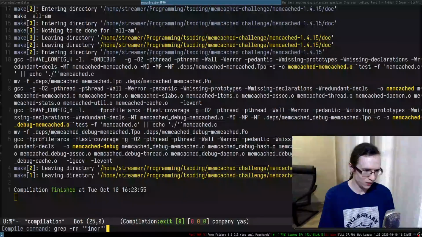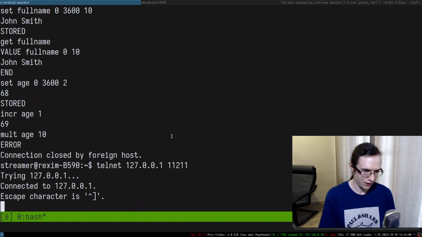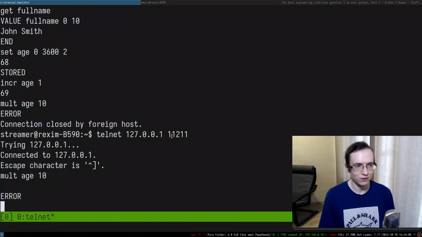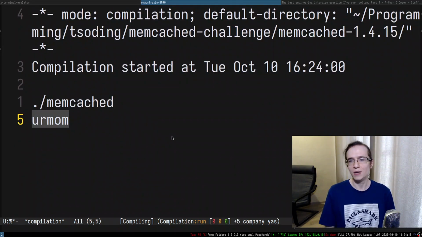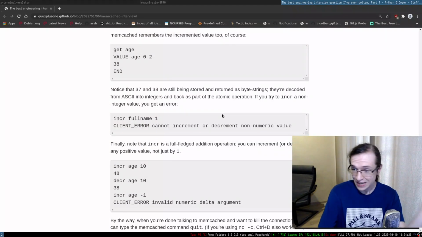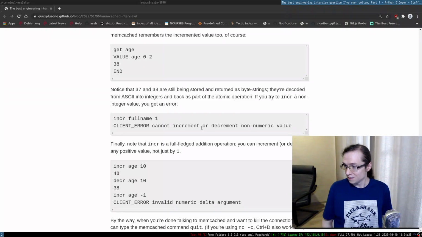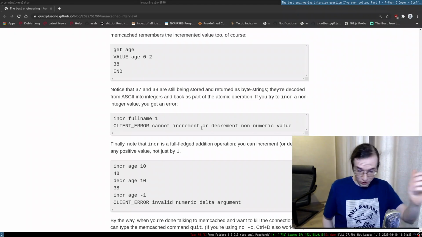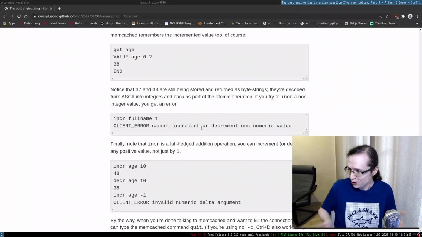Right. So we can just try to run memcached and go to telnet, and I can do mult age 10. And that didn't work at all, though it printed "your mom" to the standard output. We literally finished half of the challenge already. You need to add a command that does a certain thing. We added the command. The command is there. It just doesn't do what we asked, but it's already there. So this is half of a challenge in 20 minutes.